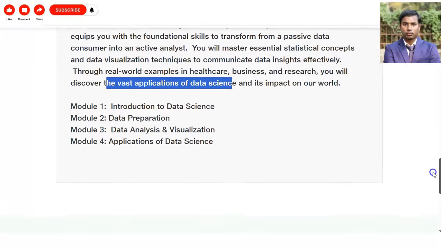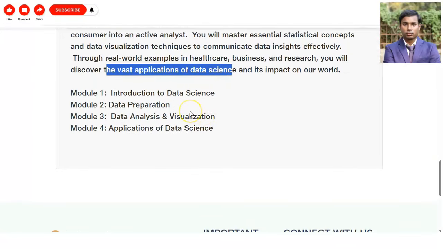Talking about the modules, the first module is the introduction to data science. So what is the meaning of data science, data analytics, how is the data? All these things you will learn in module 1. Module 2 is data preparation, which means you get the raw data, then you have to clean it and organize it. All these things you will learn in data preparation.